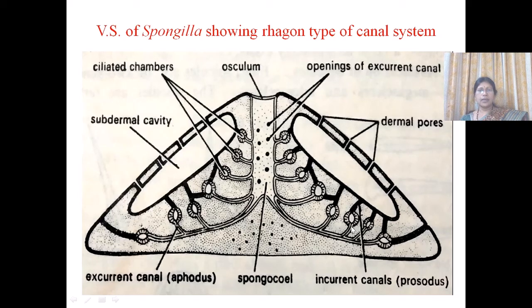This is a vertical section of Spongilla. We can see it clearly here. These are the flagellated chambers. It is given here as ciliated, but they are the flagellated chambers. From these flagellated chambers, the water enters the excurrent canal through the aphodes. Here we can see the aphodes. From the excurrent canal to the spongocele, and from the spongocele to the outside.